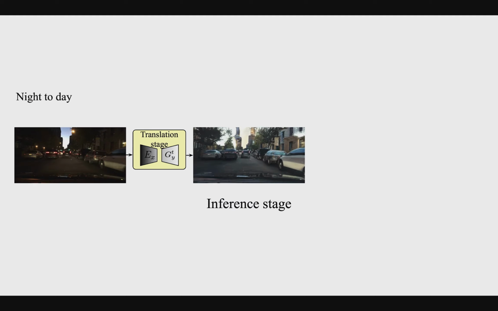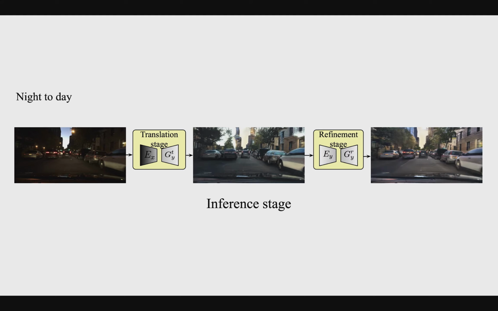During the inference stage, we first pass the image through the translation branch, and then reuse the trained reconstruction branch to add more realness to the translated image. Note that the translation procedures from day to night and night to day are totally symmetric, so we do not bias toward a particular domain. We also don't introduce any loss function that is specific to certain vision tasks, so the model is also task-agnostic.